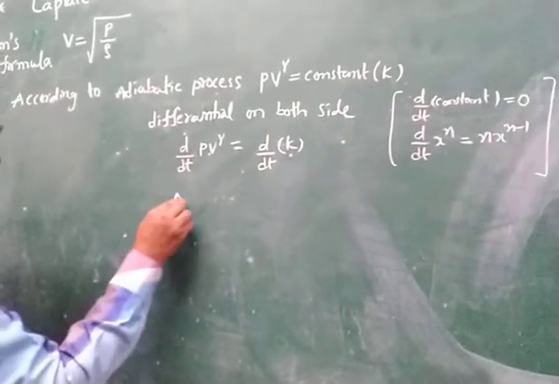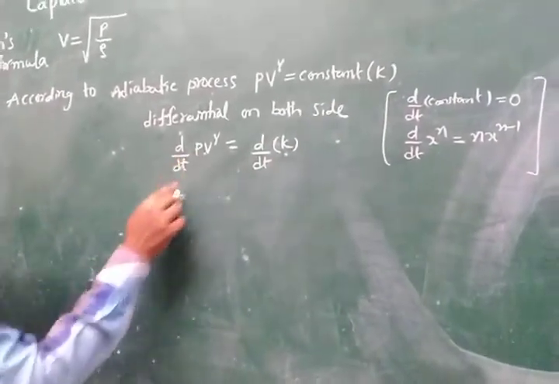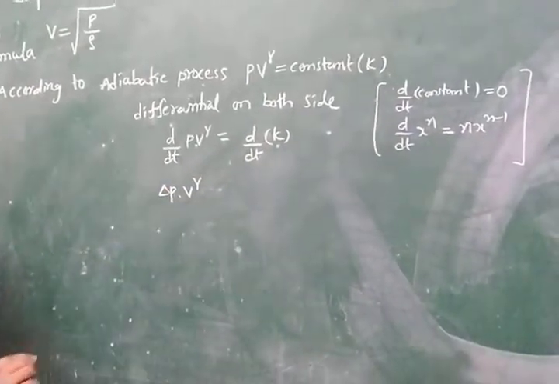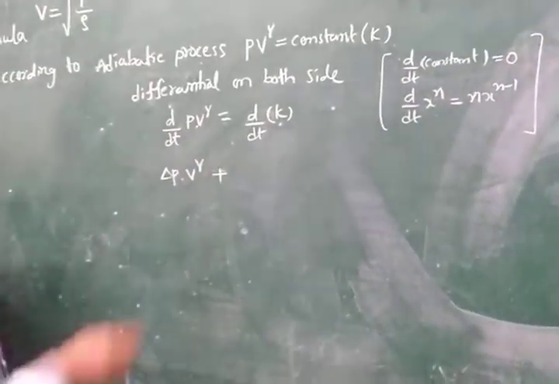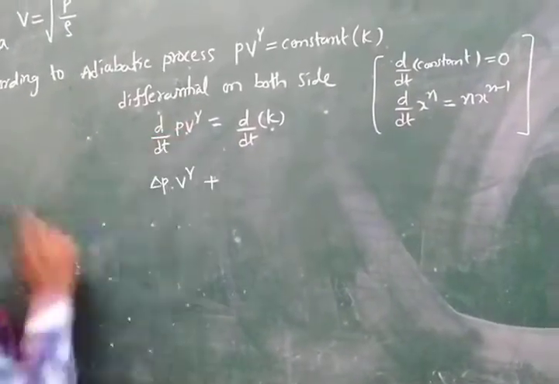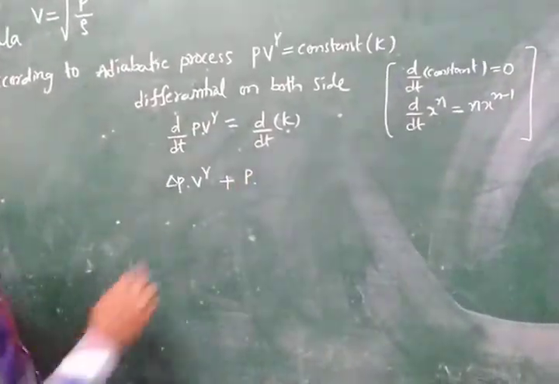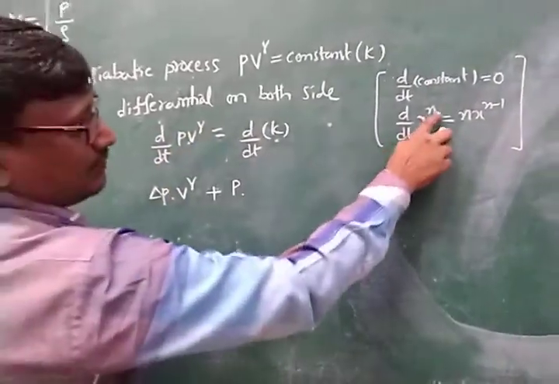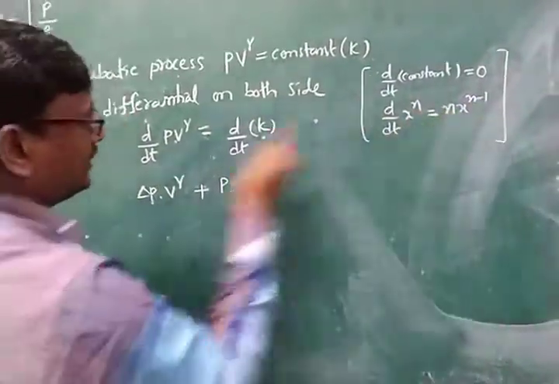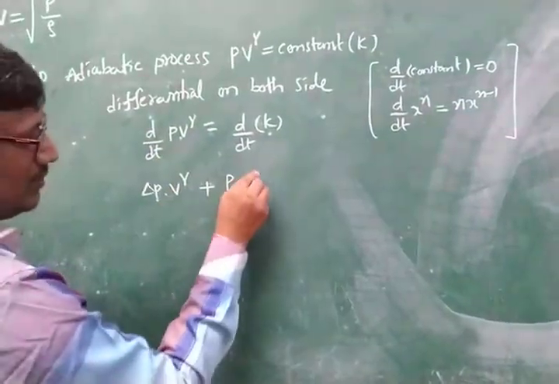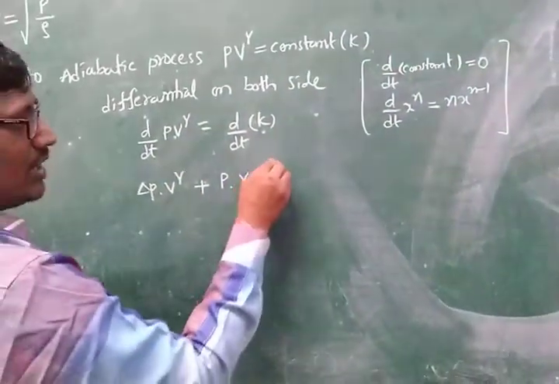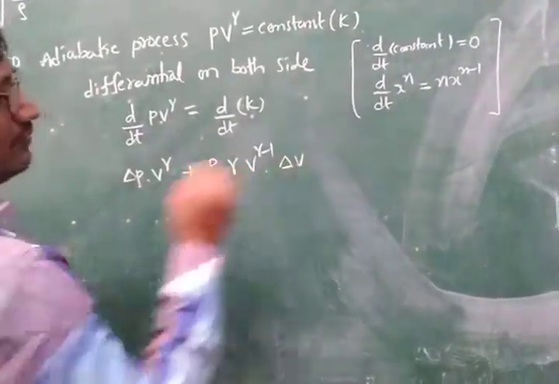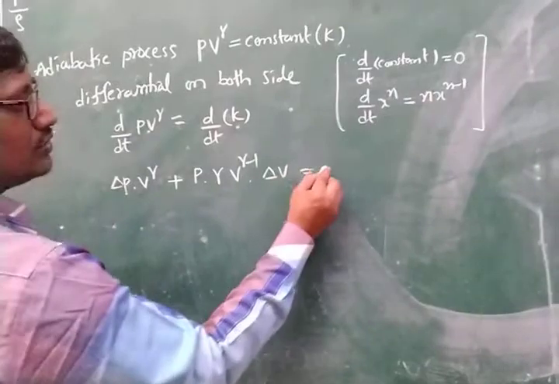The first term is delta p, the derivative with respect to time, into v to the power of gamma, which is constant, plus p, which is constant, times the derivative of v to the power of gamma. Taking x to the power of n, the n comes down: gamma into v to the power of gamma minus 1 into the derivative of v, delta v.